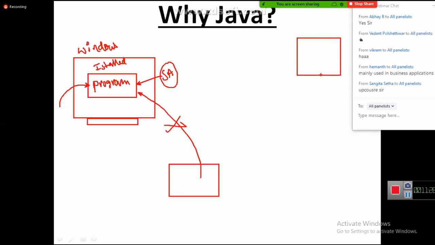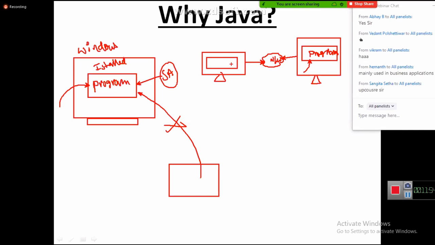It is totally different. I have a computer, and in this computer I have placed one program. I can access and execute this program from the same computer, and I can also access it from a different computer. Both computers are connected by a network. Via this network, via the internet, from this computer I am accessing this program and executing it. Because you are accessing this program via the internet, you call it an internet application.